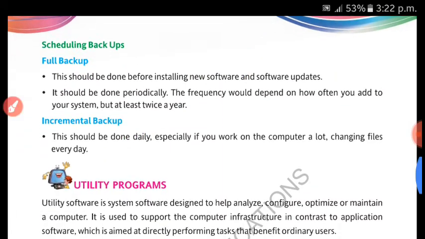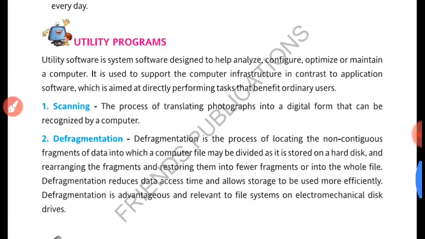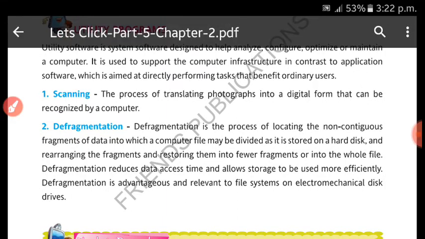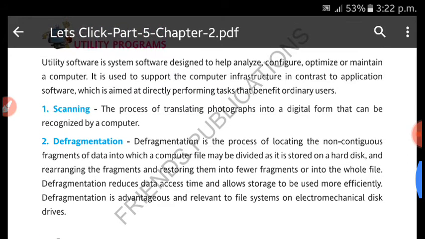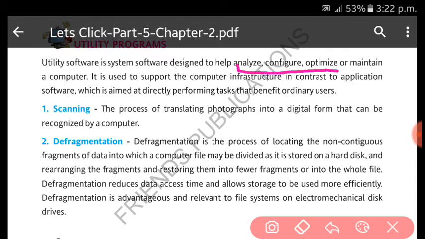Okay, next are the utility programs. So utility programs, as I told, the antivirus software is the best example of a utility program, which are for the utilization. Okay, remember that. They help to analyze, configure, optimize, or maintain a computer, for the utilization of the computer, right?